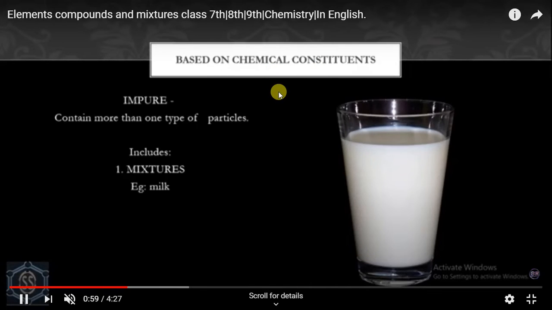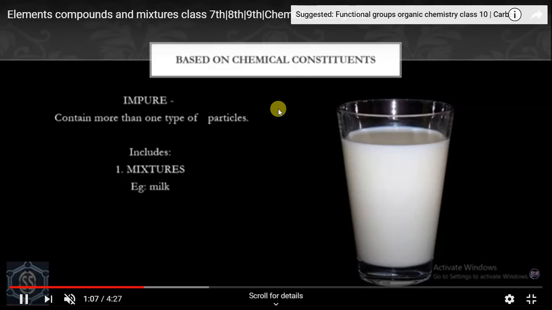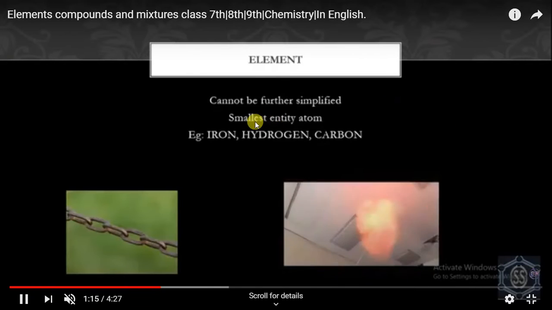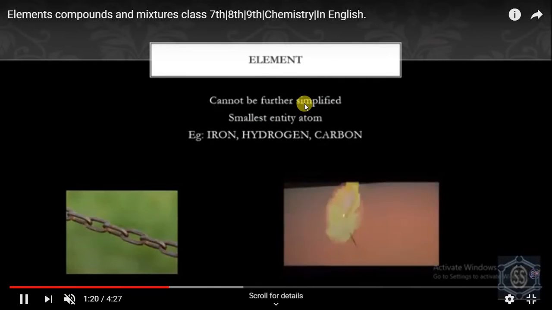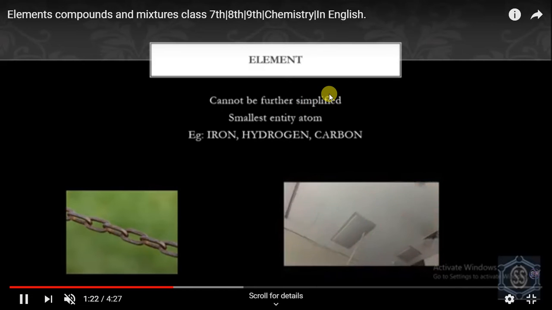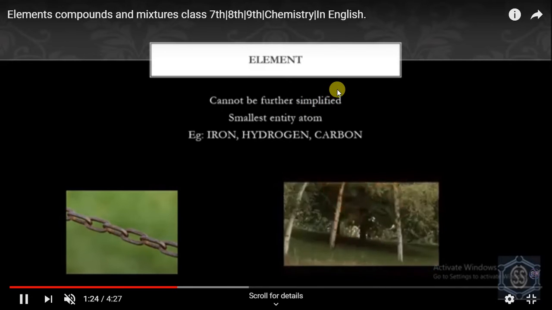Impure matter is considered to be a mixture, which contains more than one type of particles, and its chemical composition is not fixed. In compounds, chemical composition is in a fixed ratio, but in a mixture it is not always fixed. An example of this is milk.